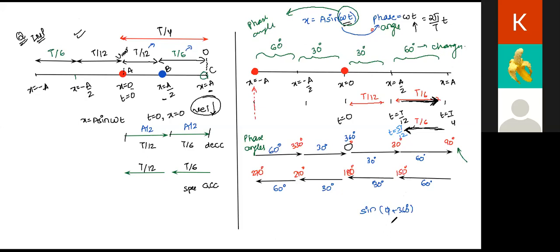So we all know that whenever you add 360 to any sine or cos, it again becomes the same value, because 2 pi is the time period. And we have just learned in today morning's class that whenever time period is added to a function, it becomes the same as the initial value. So sine phi will be equal to sine 360 plus phi, or sine alpha will be equal to sine 360 plus alpha. So again, the phase becomes 0 or 360 degree.